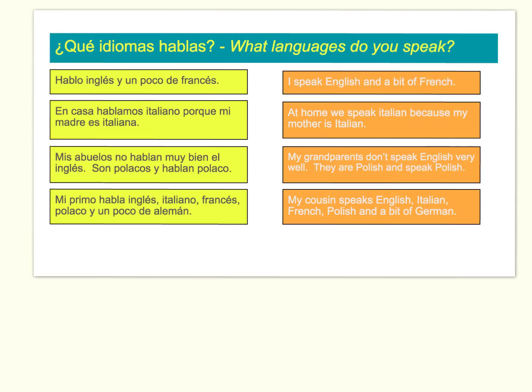Mis abuelos no hablan muy bien el inglés. Mis abuelos, my grandparents, don't speak very well. No hablan muy bien el inglés, English. Son polacos, they are Polish, y hablan polaco, and speak Polish.